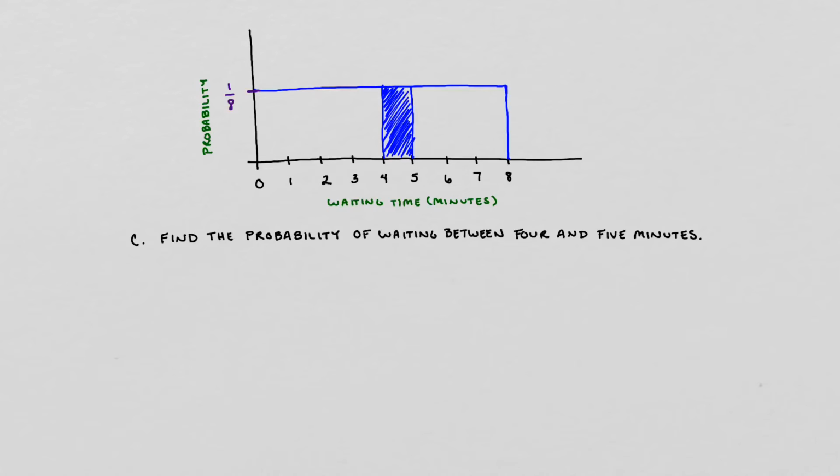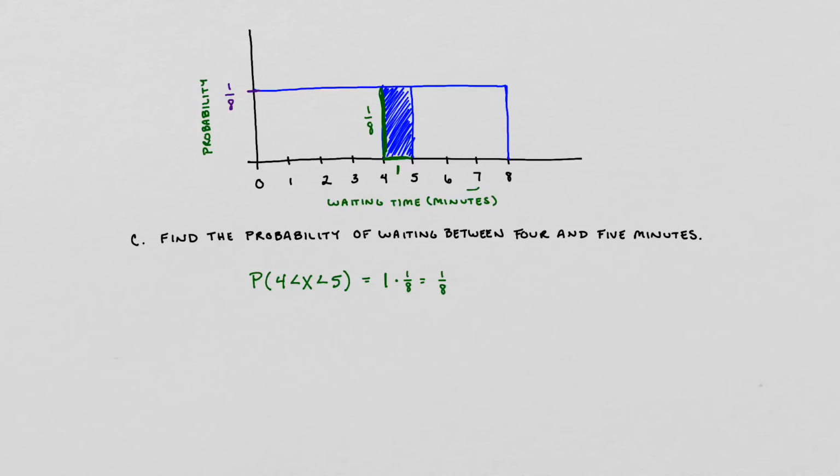Essentially, we are going to find that area. Again, we know that the height on this smaller blue rectangle is going to be 1/8, and we are now looking at a length of just 1. So in this situation, the probability that our x value is between 4 and 5 minutes is going to be equal to my length, which is 1, times my height.